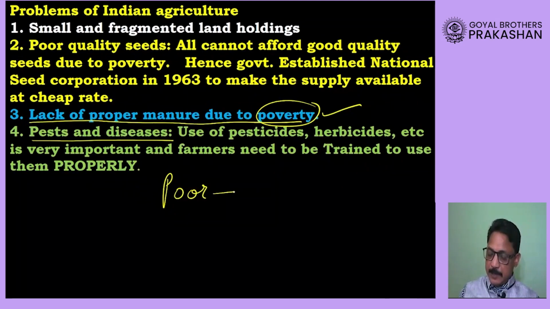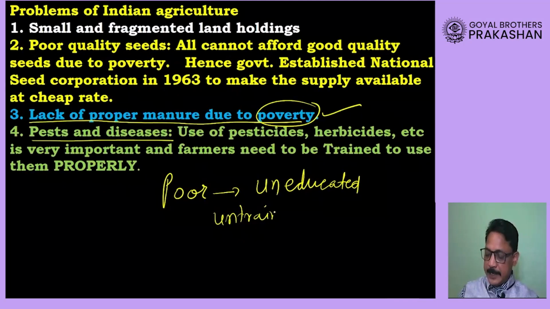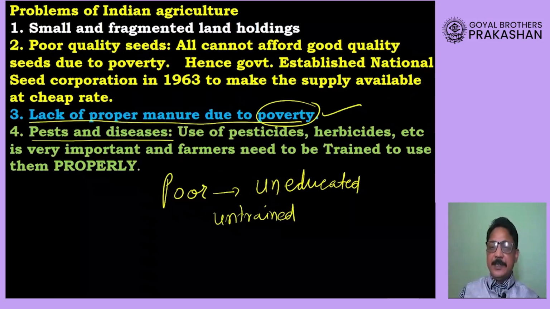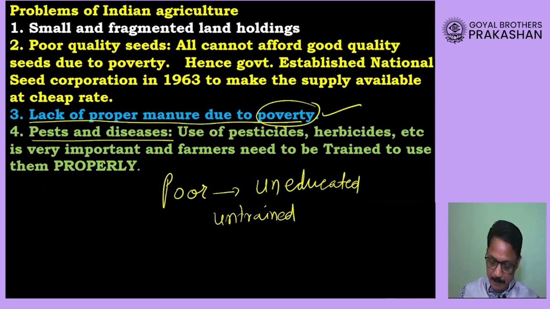Because they are poor, they are uneducated, or you can say untrained, so they do not have proper knowledge of using the pesticides and herbicides that are used to control diseases, and because of the improper use of these chemicals, the crops are also getting harmed.